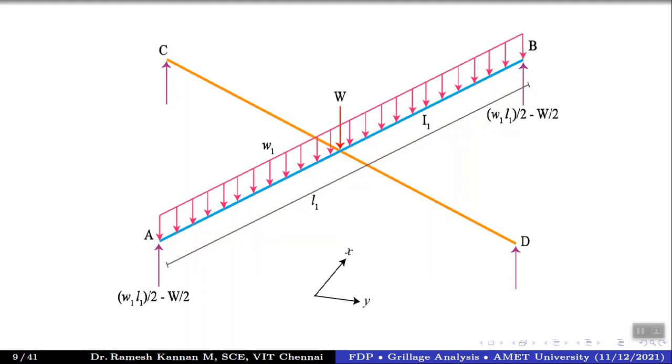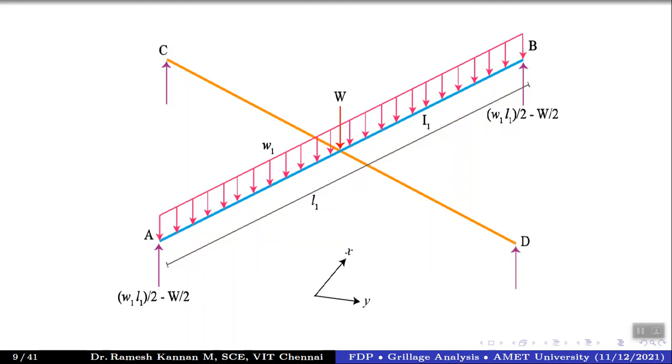So remember it's a capital W, and it's a simply supported beam with a UDL plus a point load at the center. Not only that, there is a support here. We take the next beam as a support, which means we induce a reaction here as well. That's the difference from a conventional simply supported beam.